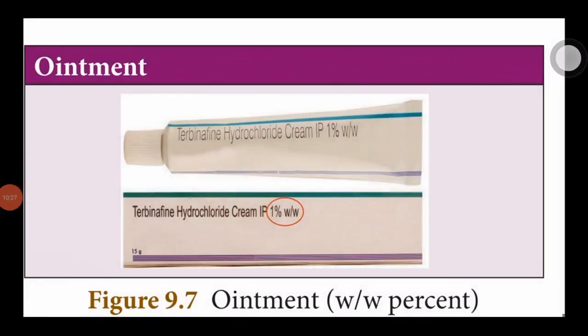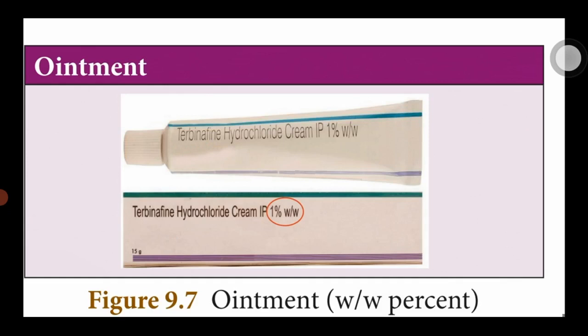You can notice the commercial products that we come across in everyday life, such as syrup, mouthwash, antiseptic solutions, household disinfectants. The concentrations of these solutions are expressed in volume by volume. Similarly, for ointment, antacid, soap, the concentrations of the solutions are expressed in W by W.